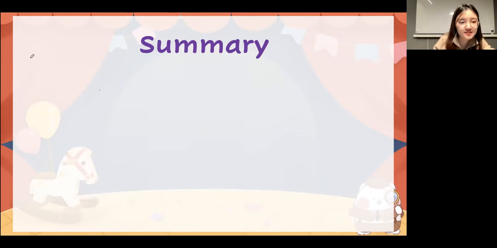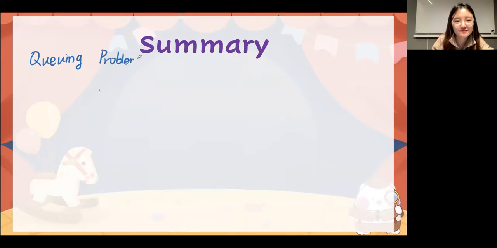So for today's class, we learned about the queuing problem. Okay, for now, please write something with me, okay? About the queuing problem. So when you see the word problem, please underline the keywords, okay? So please write a key here. And I will check, have you underlined the keywords and the key numbers in your homework, okay? So the step 1